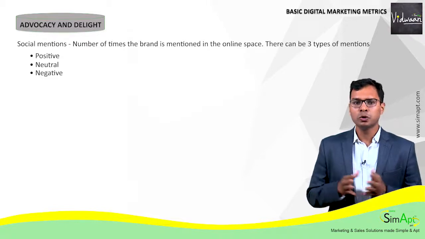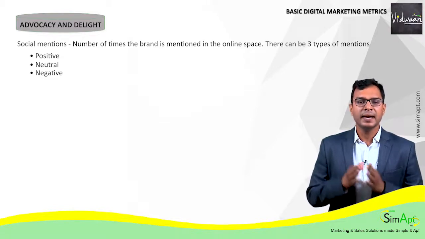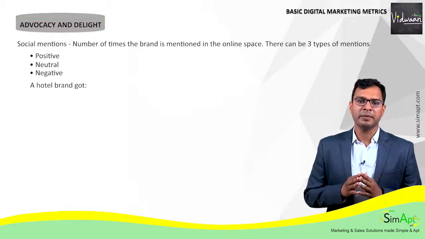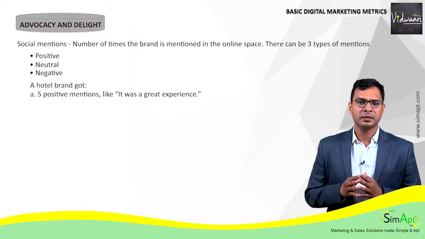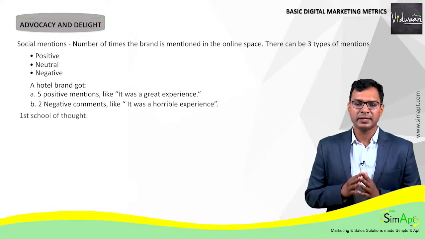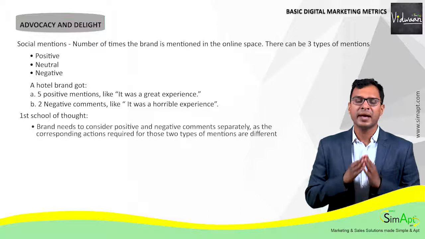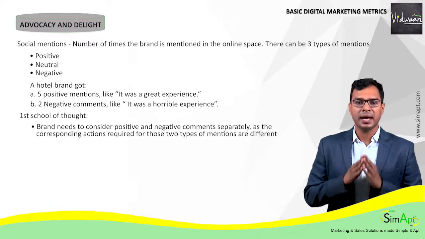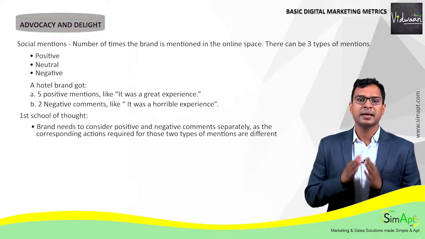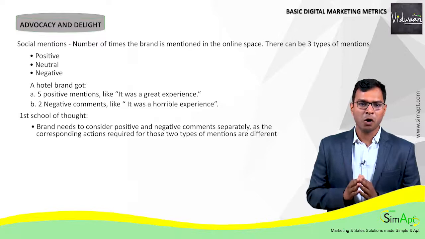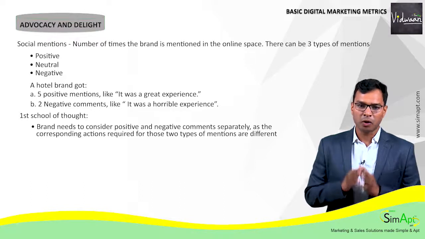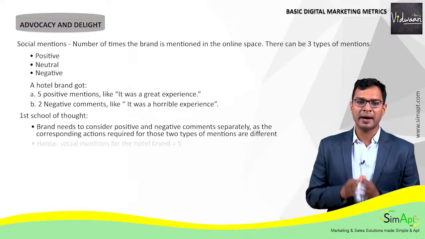Therefore, there are two schools of thought for calculating social mentions. Let's take an example to understand it. A hotel brand got 5 positive mentions like "it was a great experience" and 2 negative comments like "it was a horrible experience." The first school of thought says a brand needs to consider positive and negative comments separately, as the corresponding actions required for those two types of mentions are different. Hence, here only the positive comments are considered for social mentions. Therefore, as per this school of thought, the social mentions for the hotel brand is 5.